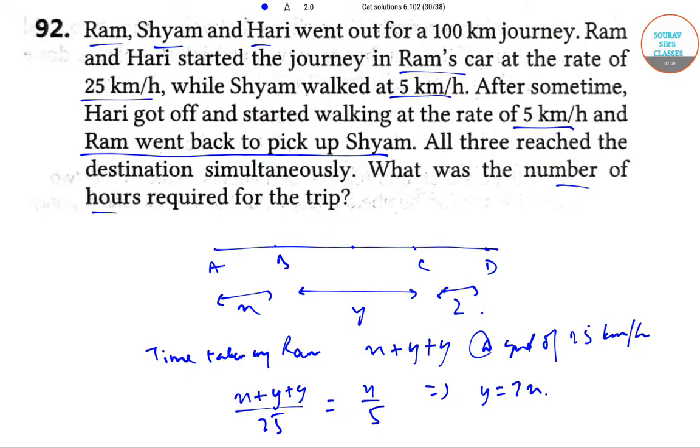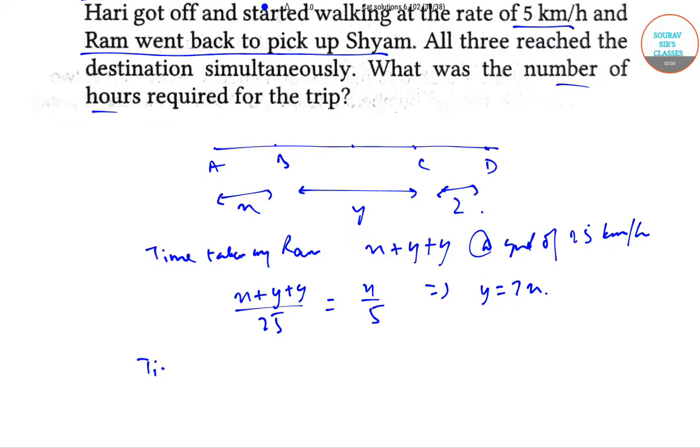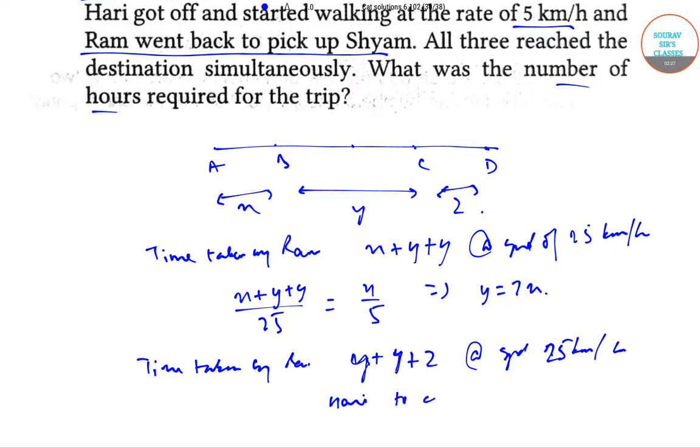Similarly, the time taken by Ram to cover X plus Y plus Z at the speed of 25 kilometers per hour is the same as the time taken by Hari to cover Z at the speed of 5 kilometers per hour.